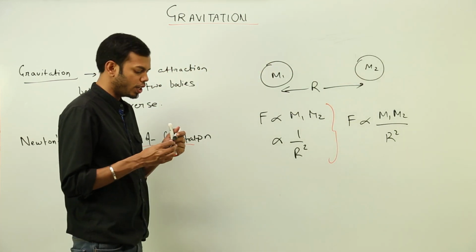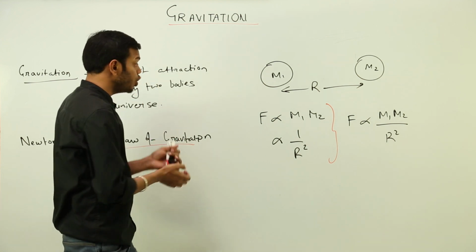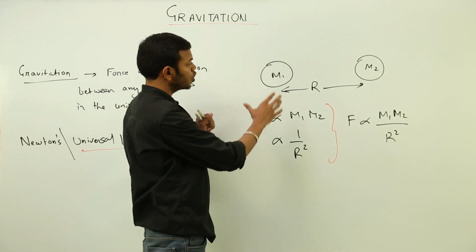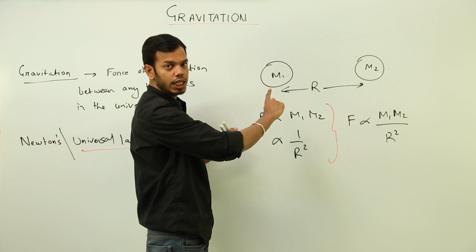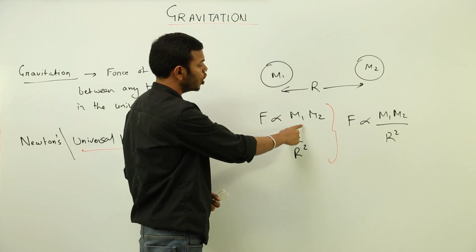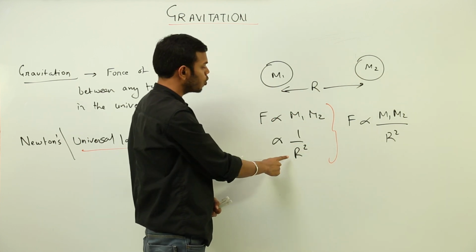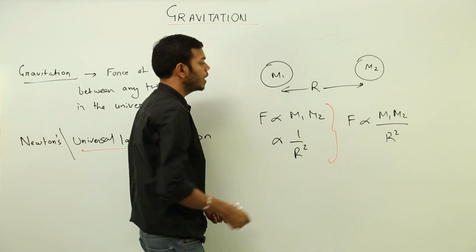I'll repeat it again, you can write it down. According to the universal law of gravitation, the force of attraction between any two bodies is directly proportional to the product of their masses and inversely proportional to the square of the distance between them.